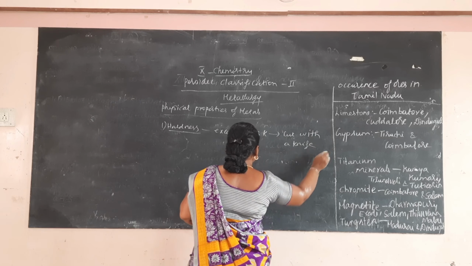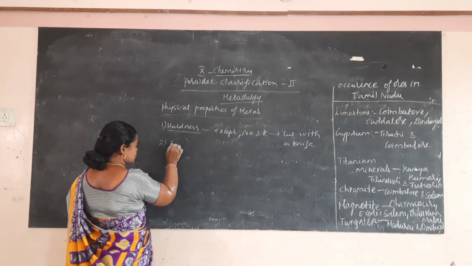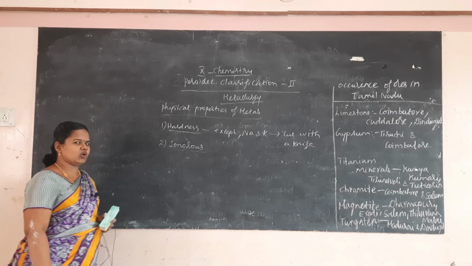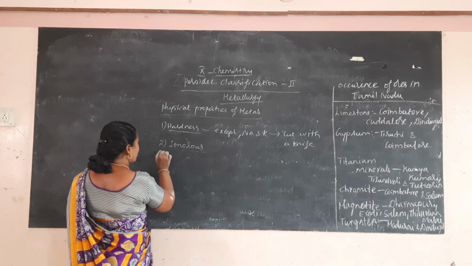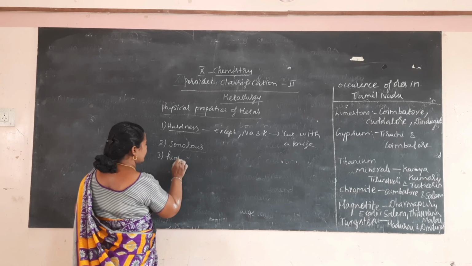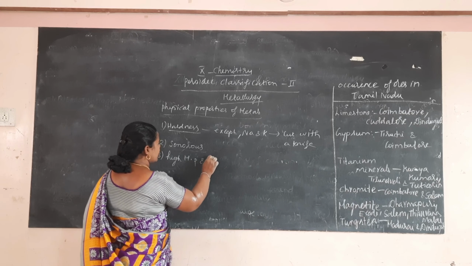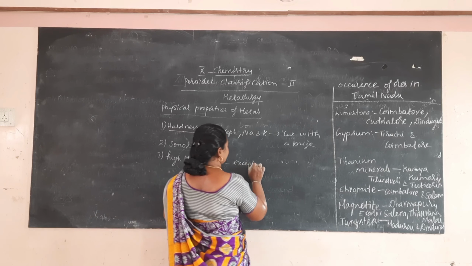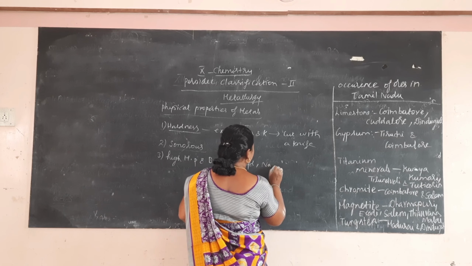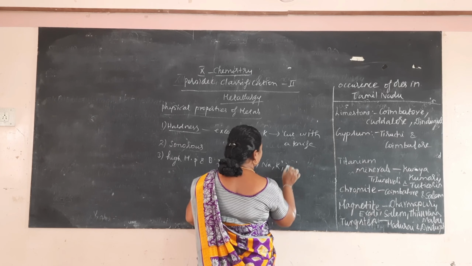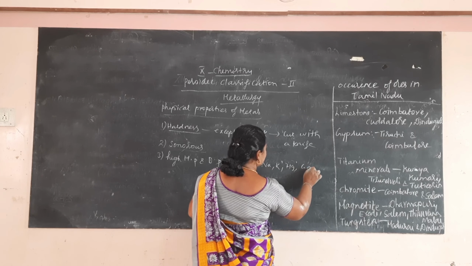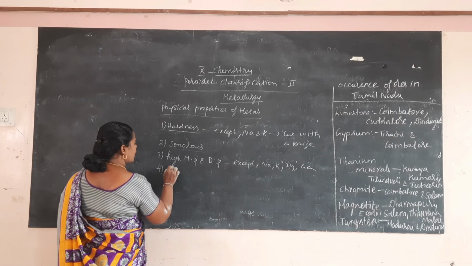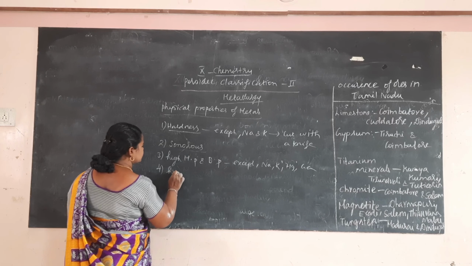Except sodium and potassium. All metals are sonorous, they will produce a ringing sound. Sono means sound, sonorous. All metals have high melting point and boiling point, except sodium, potassium, mercury and gallium.